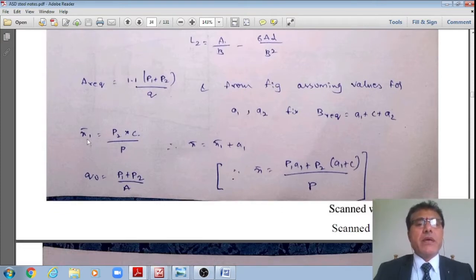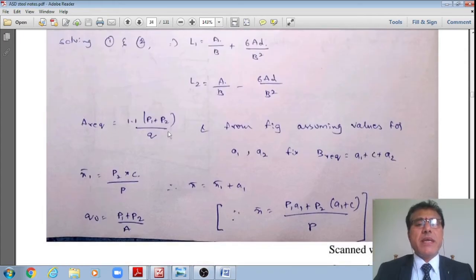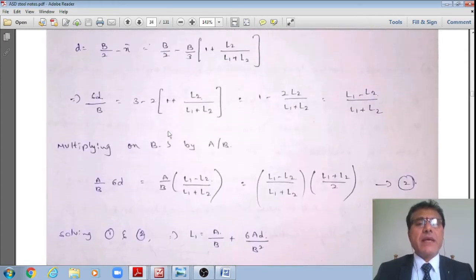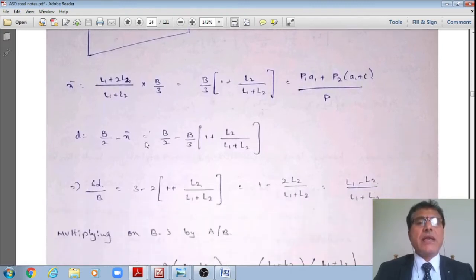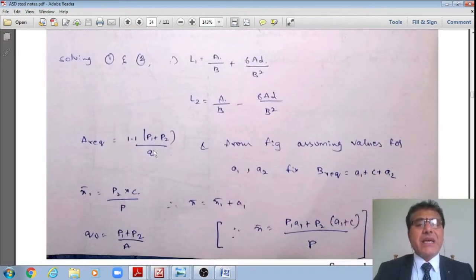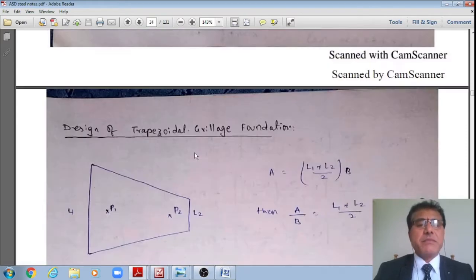And x1 bar, by taking the left hand column as a reference, then I'll get the CG as x bar is equal to P2 multiplied by C divided by P. I've changed my assumption. Previously the reference was the left end, this end, for finding out the CG.